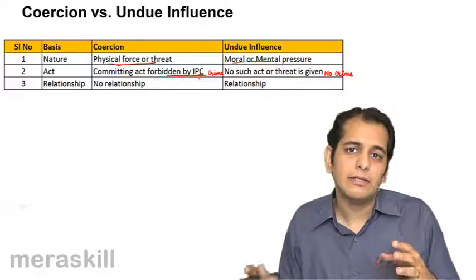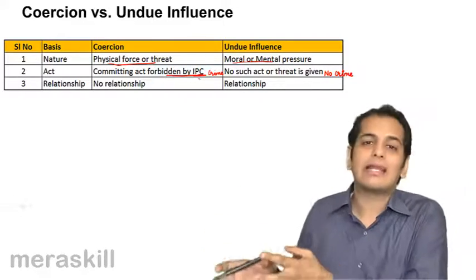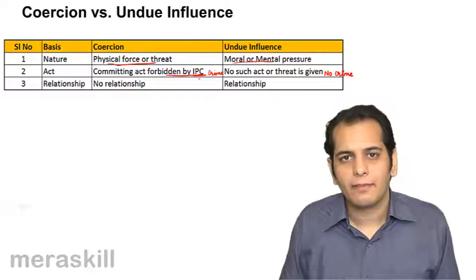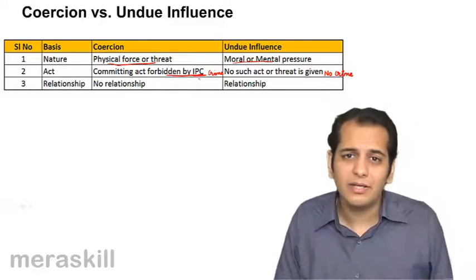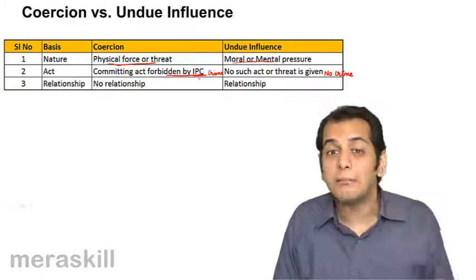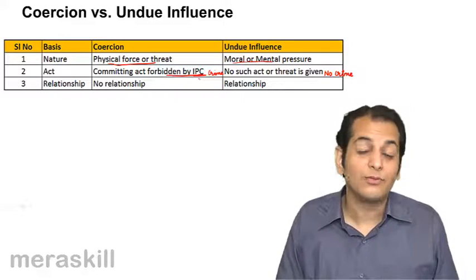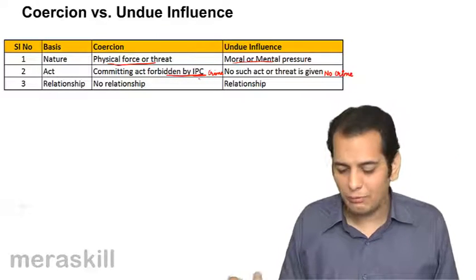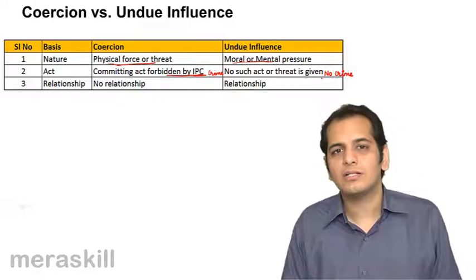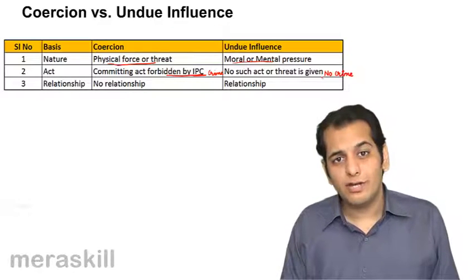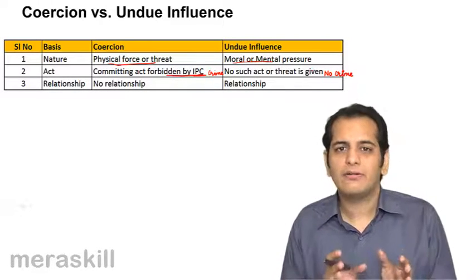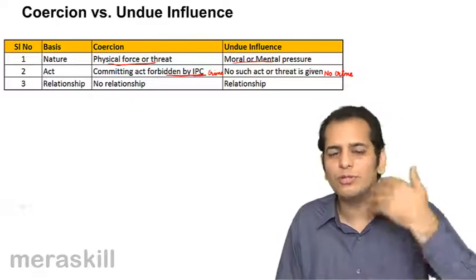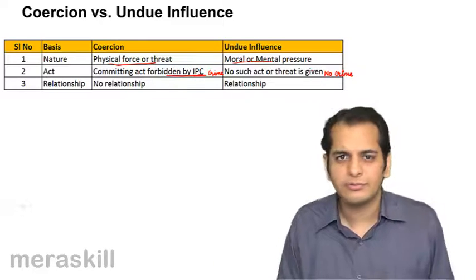Coercion being applied implies that a crime was done by the party, and since he committed a crime against you, you can put up a criminal case against him. So you have two remedies in case of coercion. However, since no crime is done in undue influence, you only have a civil remedy. You do not have a criminal remedy here. So you can only put up a case to avoid the contract. That's it.